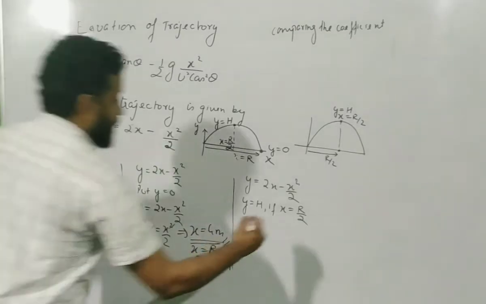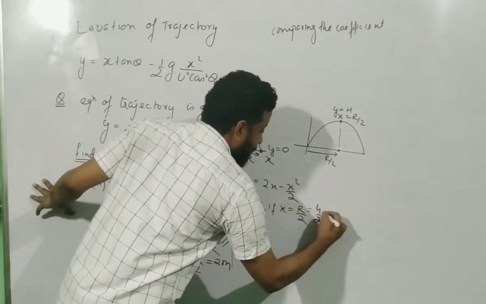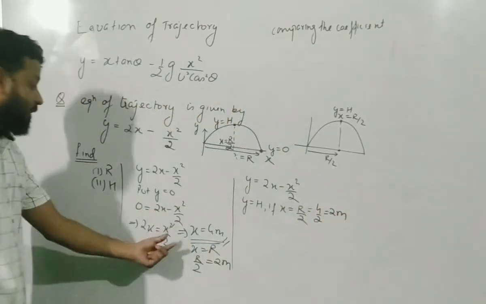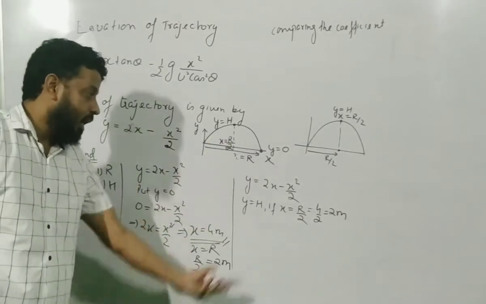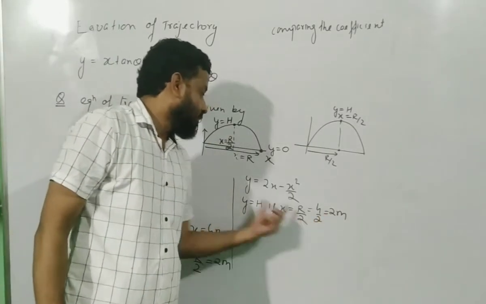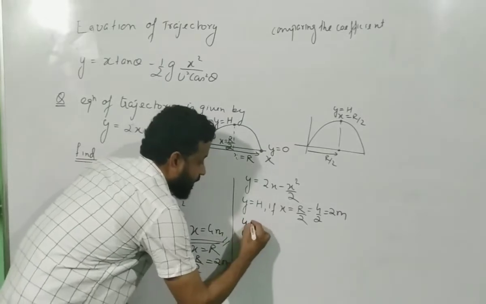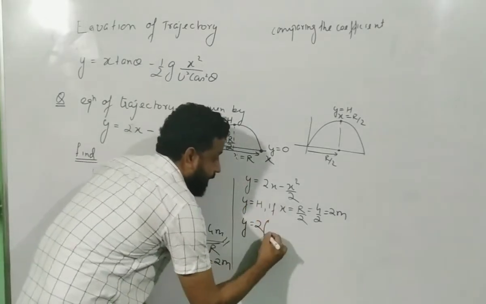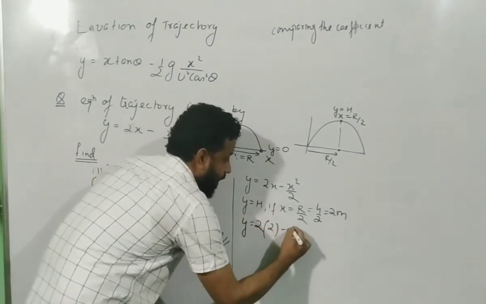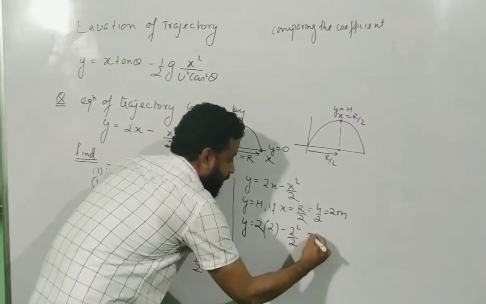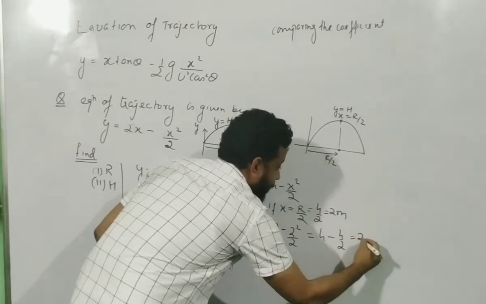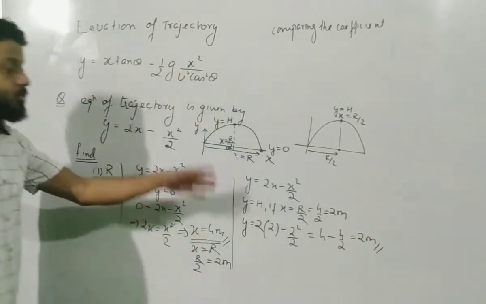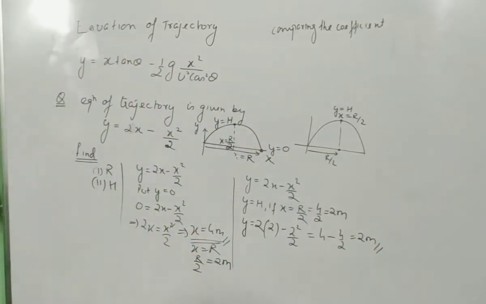So once you have got the value of range, just take half of that, and that is your 2 meter. And now you put over here x equals 2: y is 2 minus 2 square by 2, and that is equal to 4 minus 4 by 2, and that is equal to 2 meter. That is your answer, and that is exactly what we got before.